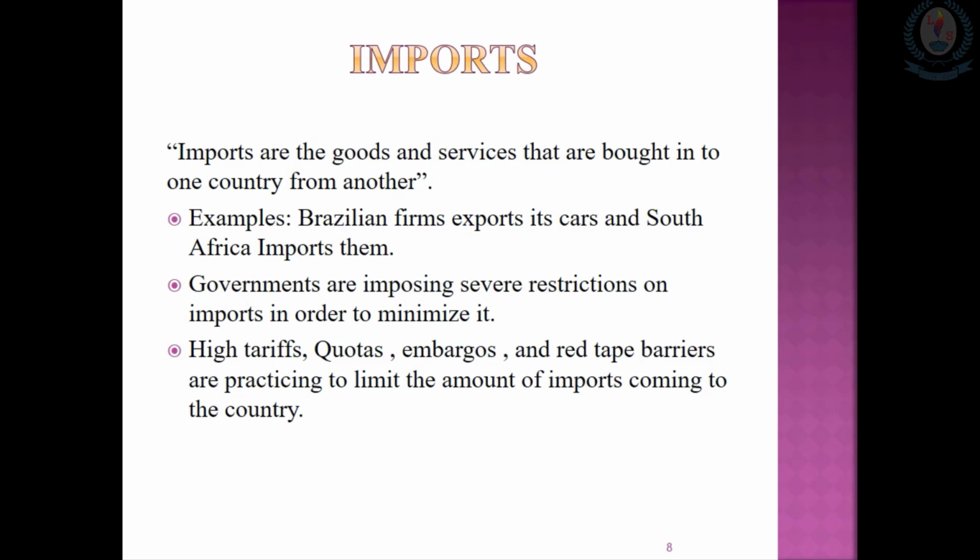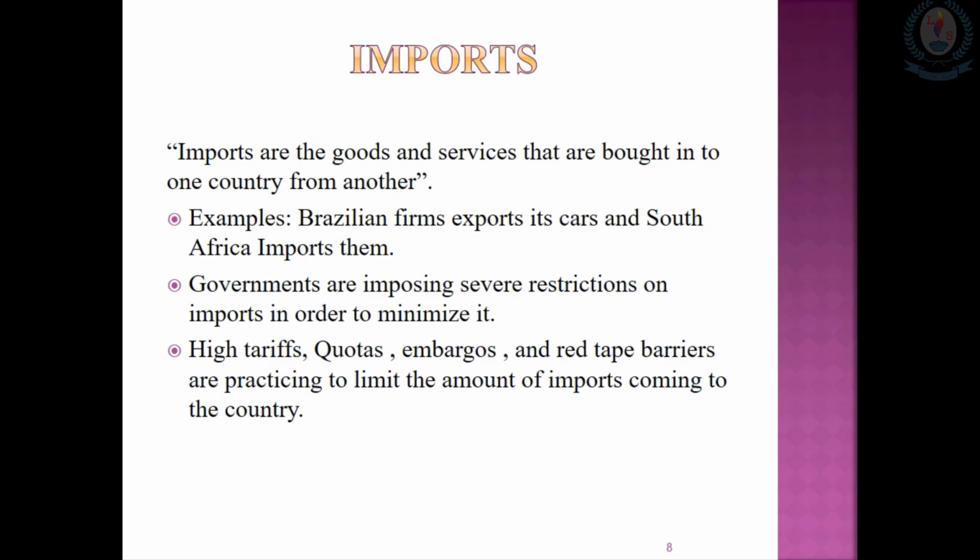Another type we have to discuss under international trade is imports. Imports are the goods and services that are bought into one country from another. That means if we can't produce a product at low cost, or we can't produce it given the current environmental factors, or if we don't have the technological advancement to produce such a product, we may have to import those products. That means we have to purchase them from another country. So that is called importing.